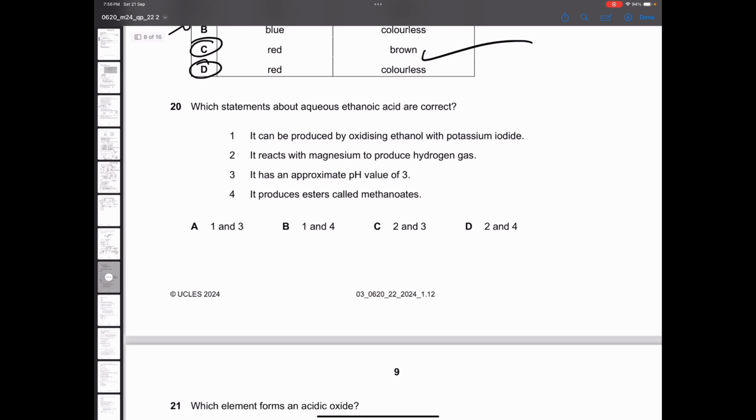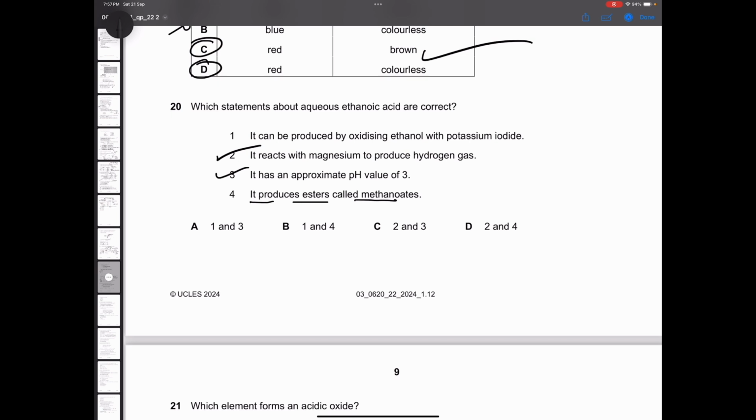Which statements about aqueous ethanoic acid are correct? It can be produced by oxidizing ethanol with potassium iodide. It reacts with magnesium to form hydrogen gas. This is correct. It has approximate pH value of 3. Alright, this is correct because it's a weak acid, so pH is on the higher range. It produces esters called methanoates.